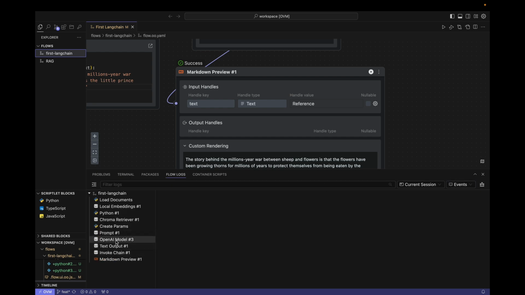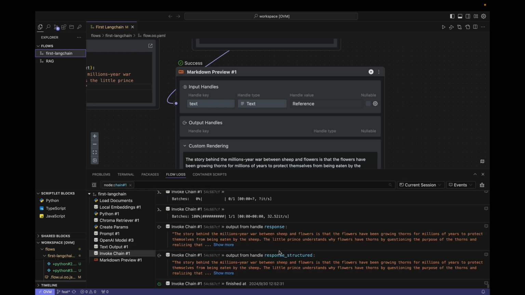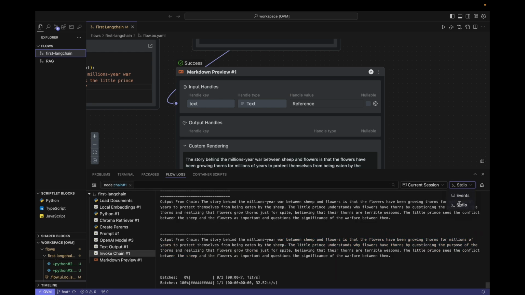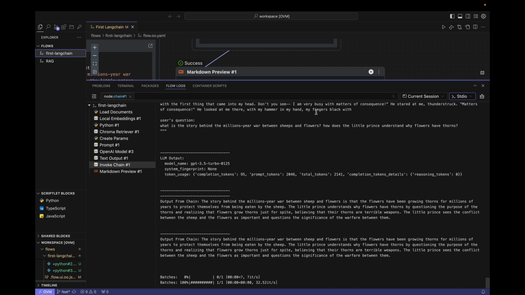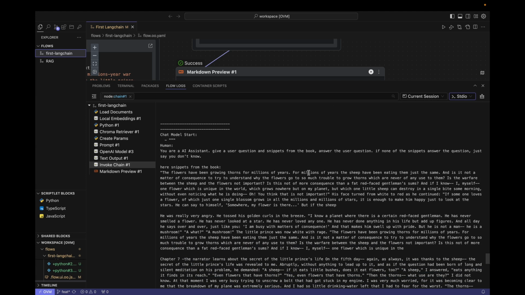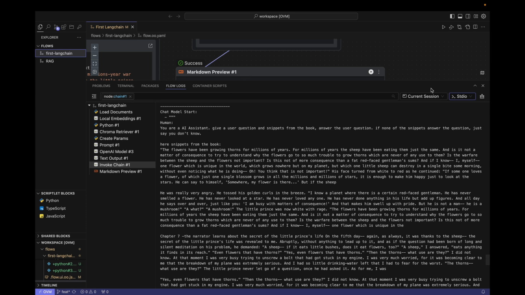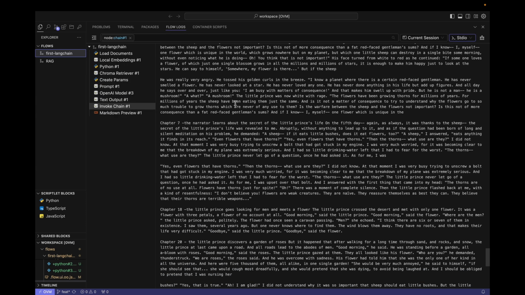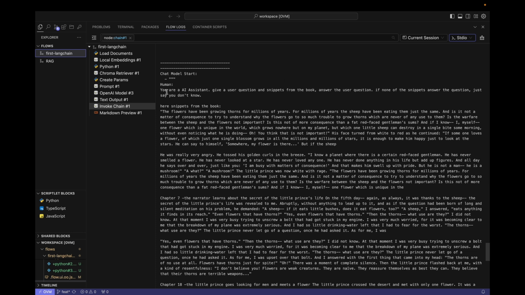Let's take a look at the logs of the invoke chain block. I'm now switching to Stylo, which can exclude other irrelevant logs and look more comfortable. From here, this is the question text that the LLM actually receives. You see, this is what we wrote in the prompt template before. But starting from this line, these are all excerpts from the book, The Little Prince.